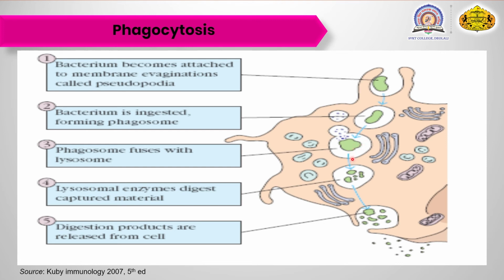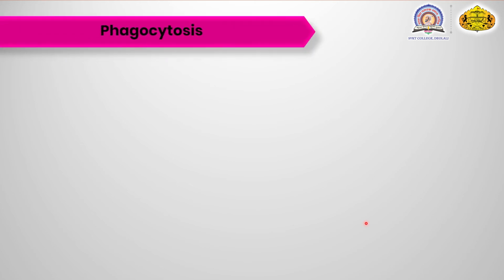When the lysosome enzyme digests the particular bacteria, the bacteria is digested and broken down, and when the digestion process is stopped, the bacteria is released from the cell as cell debris. Cell debris, because the lysosome has digested the bacteria, and the remaining part, that is the cell debris, is released from the phagocytic cell in the particular body.